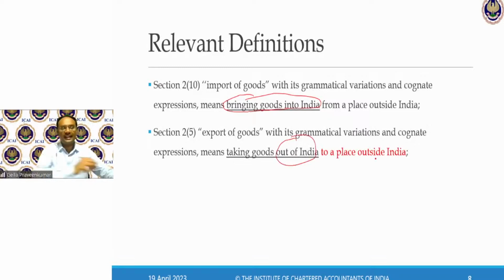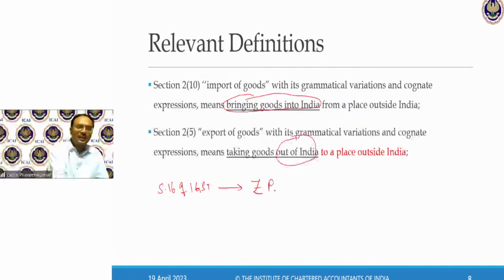To a place outside India. This is called export of goods. Now, when we read this term export of goods, section 16 of IGST Act, zero rated supply. My zero rated supply has got a coverage for exports, and also coverage for SEZ supply. So when I say exports, it says exports means goods taken out of India.